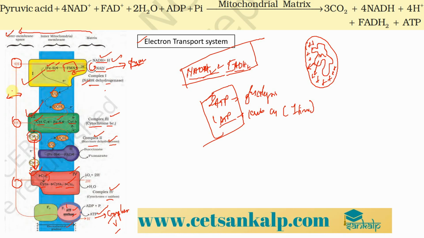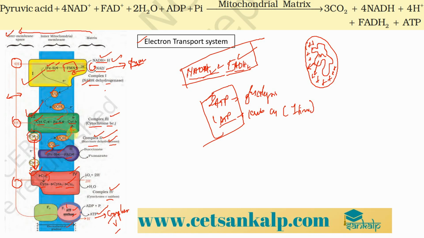Now similarly we have one more molecule, that is the FADH2, and this FADH2 is mainly accepted by another complex, that is complex number 2, succinate dehydrogenase. You can see over here. So what happens is the electrons are removed from the FADH2 and it is reoxidized back into the FAD state, and the electron is taken from the FADH2 and given to an iron sulfur structure, and this electron is further transported into, as we all know, ubiquinone, and from ubiquinone it is reduced to ubiquinol, and from that again the electron is given back to complex 2.